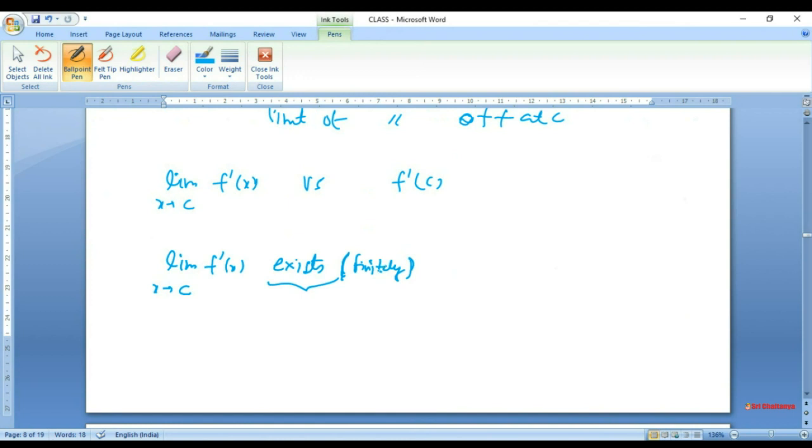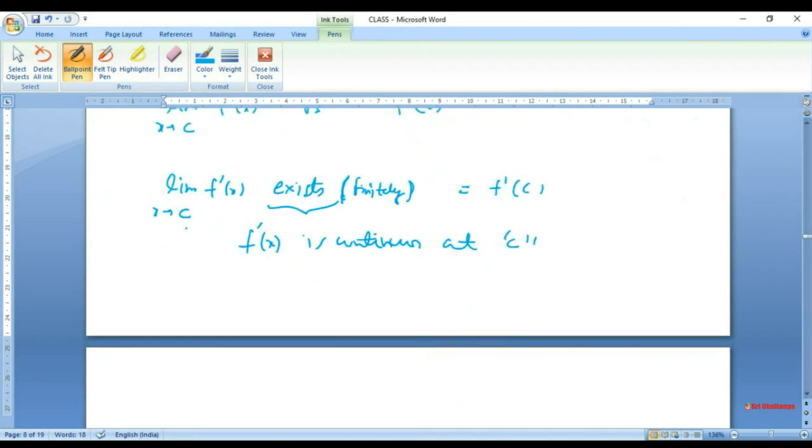So if this is the case, then this only will be the value of f prime of c, and in this case the derivative f prime x is continuous at c. So if the limit of the derivative exists, then it is equal to the derivative of f at c, that is f prime of c.